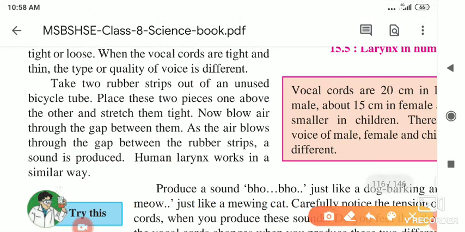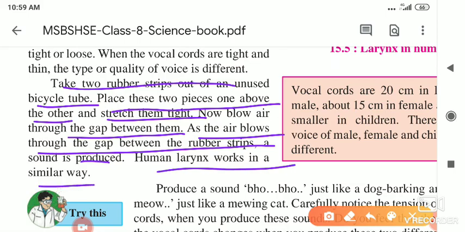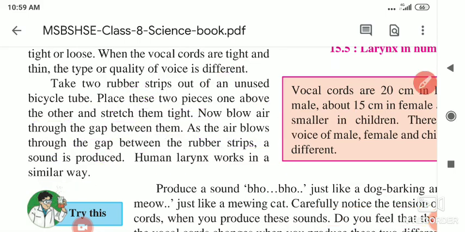Take two rubber strips from an unused bicycle tube. Place the two pieces one above the other, stretch them tight, and blow air through the gap between them. The air blows through the gap between the rubber strips and sound is produced. The human larynx works in a similar way. Okay, the same experiment you can do with the small people.